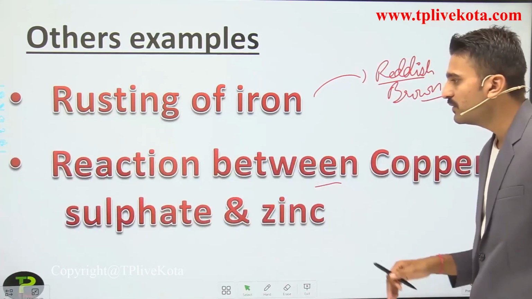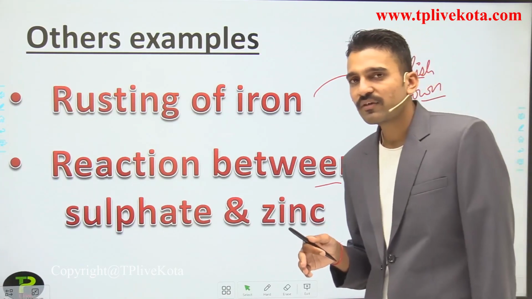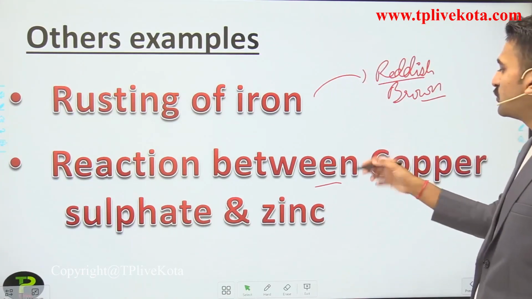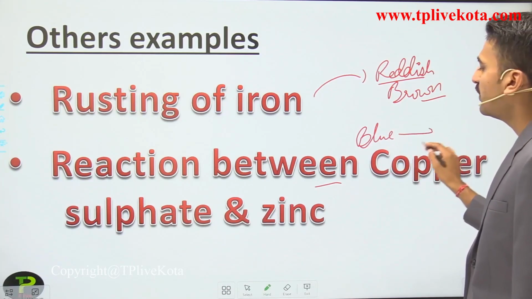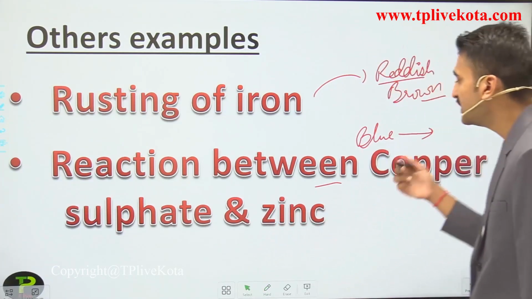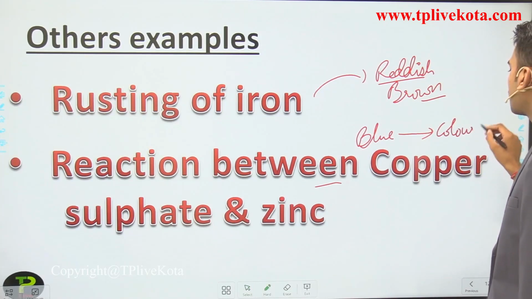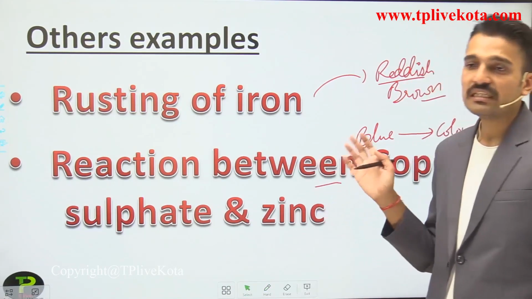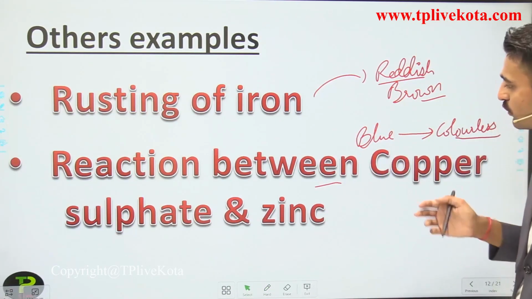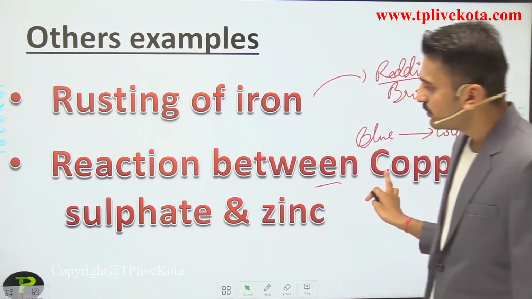Next is the reaction between copper sulfate and zinc. The copper sulfate solution is blue in color, and when it reacts with zinc, the color changes to what? The color changes to colorless. So there is change in color. Also you see there is deposition of copper at the bottom of the test tube.